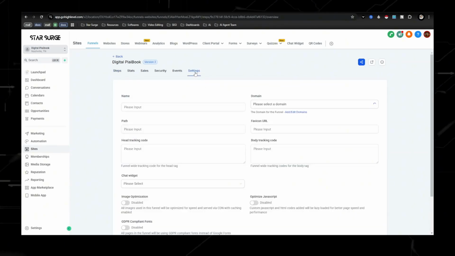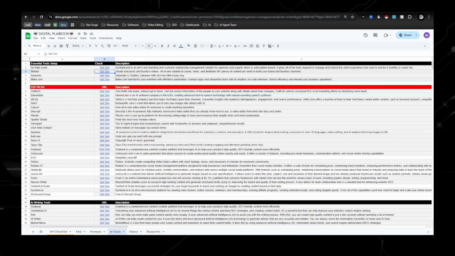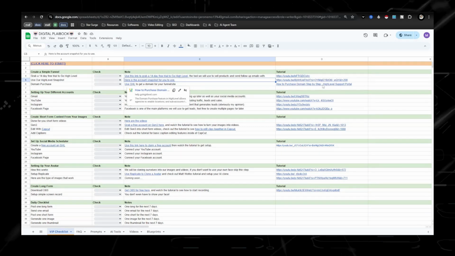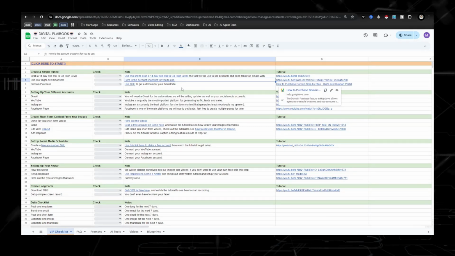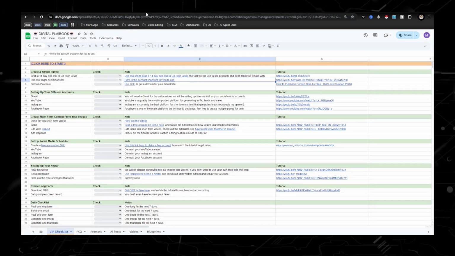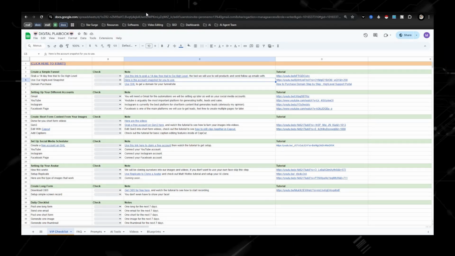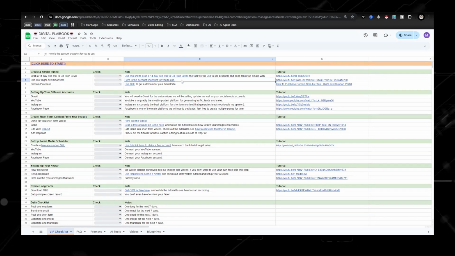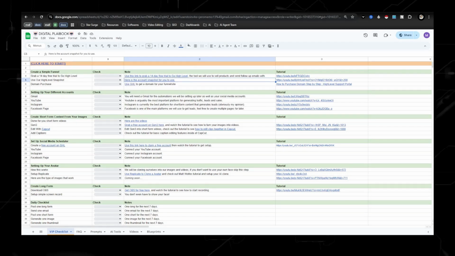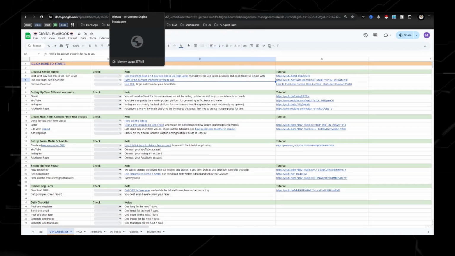In settings, if you don't have a domain, the good thing about Go High Level, another reason why I like it, is you're able to just purchase a domain right inside of Go High Level. A tutorial right here shows you how to do it, and here's another link. If you don't want to use Go High Level, there's plenty of other domain registries like GoDaddy, Squarespace, but Go High Level is already integrated with that, so I would just recommend you go ahead and buy one that way.